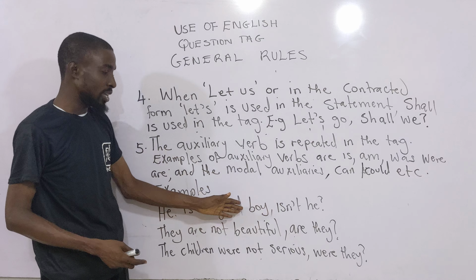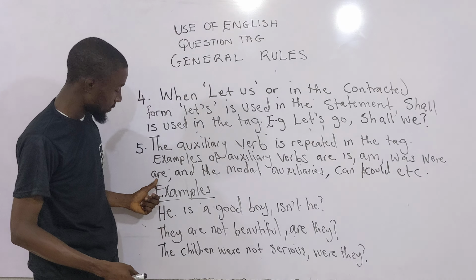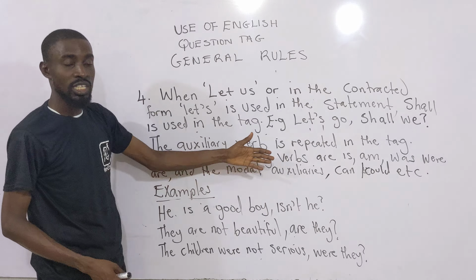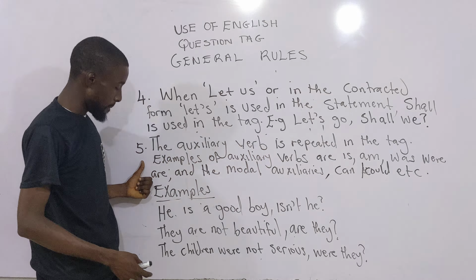Then you have example 2 here that says they are not beautiful, are they? You see are here, as you also find there. Are as an auxiliary verb is here. I said when it is used in the main statement, it must be repeated in the tag. And it's true, we are following the rules. They are not beautiful, are they? So are is here, and of course it is repeated.